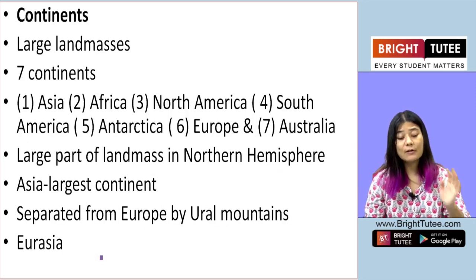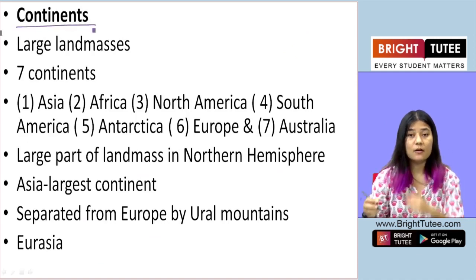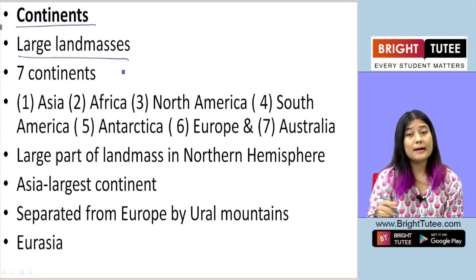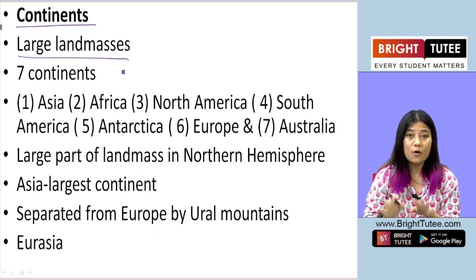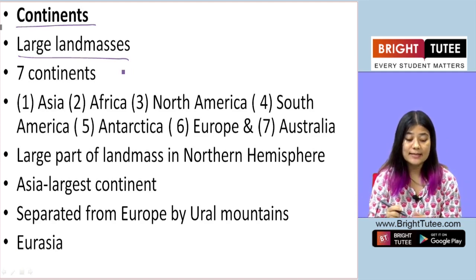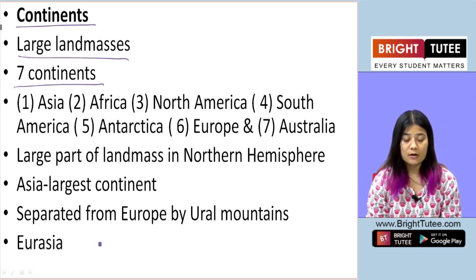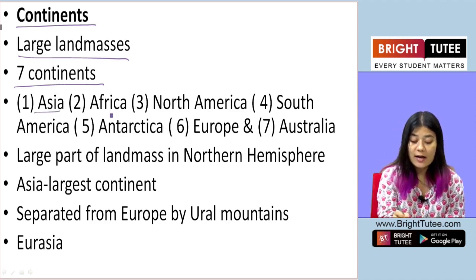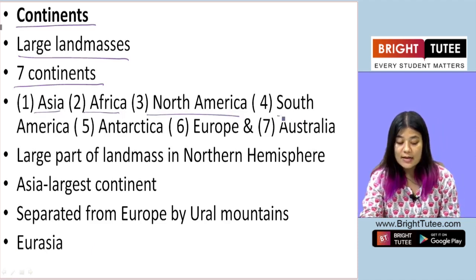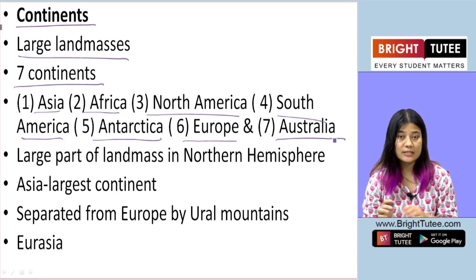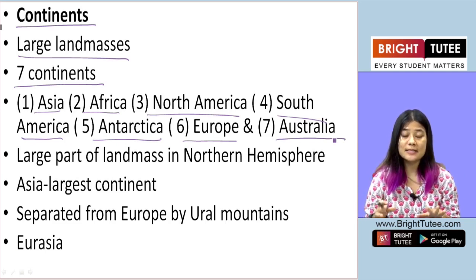Okay, now let's look at continents. Continents are large land masses. They are huge tracts of land. Now in the world, on our planet, there are 7 continents. There are 7 large land masses. They are Asia, Africa, North America, South America, Antarctica, Europe and Australia. So these are the 7 large land masses on planet Earth.